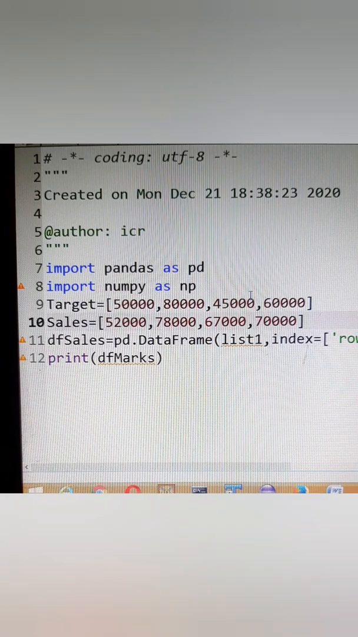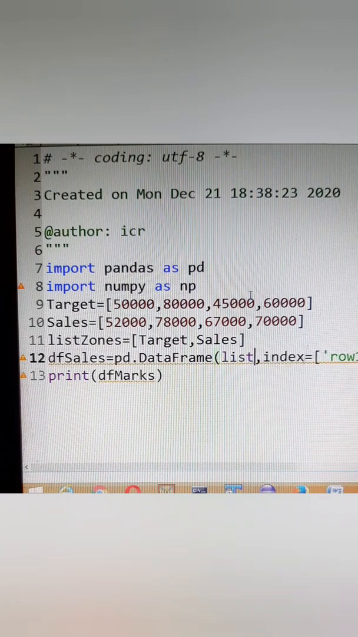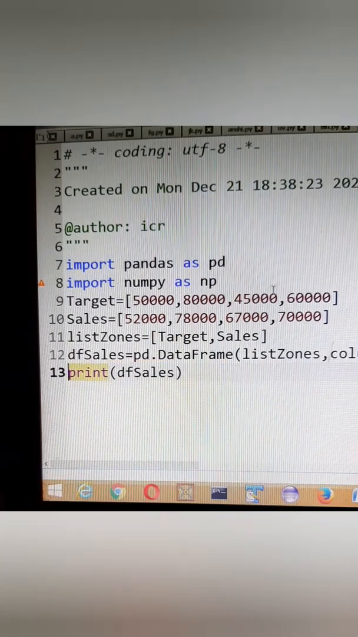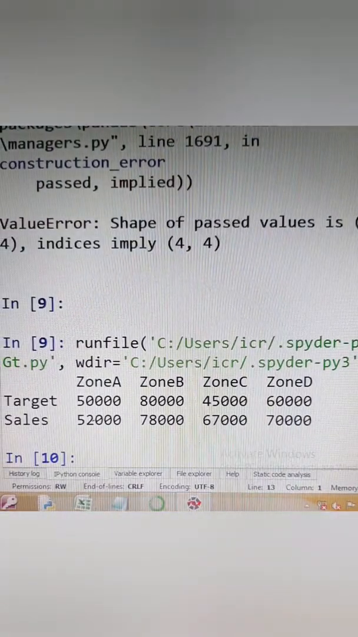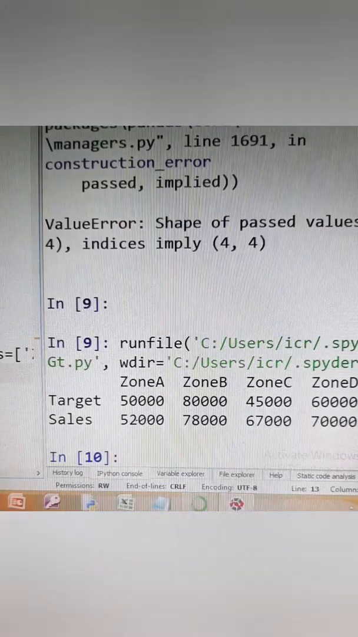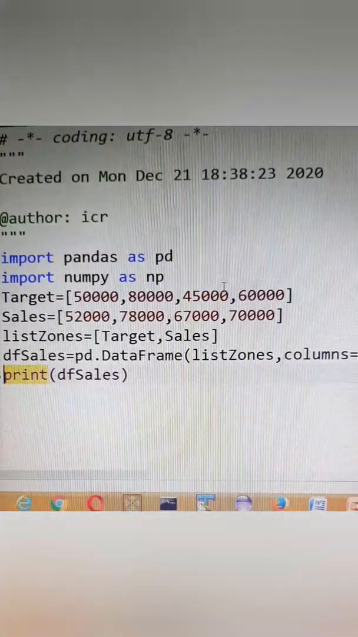Before that I have to create a list of zones. We'll write here list of zones is equal to, we'll put both the lists over here, target, comma, sales. And here in my data frame I am going to put list zones index. So if we run this program, we are getting here the output as zone A, zone B, zone C, zone D, and the indexes as target and sales. Since we have got only two lists, the index will be only 2.